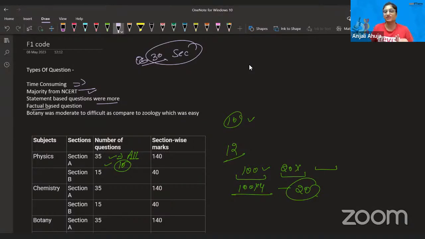I have already told you, the paper was a little conventional, because I was strongly expecting a pictorial question this year. Last year there were so many assertion-reason questions. This year they were also there, but in a similar kind, not too much extra. Statement based questions were there, match the column and these kinds. So I found the question paper very conventional, and it was interesting too. Botany was moderate to difficult in some parts. Otherwise, I did not find botany very difficult, if we compare zoology and botany.